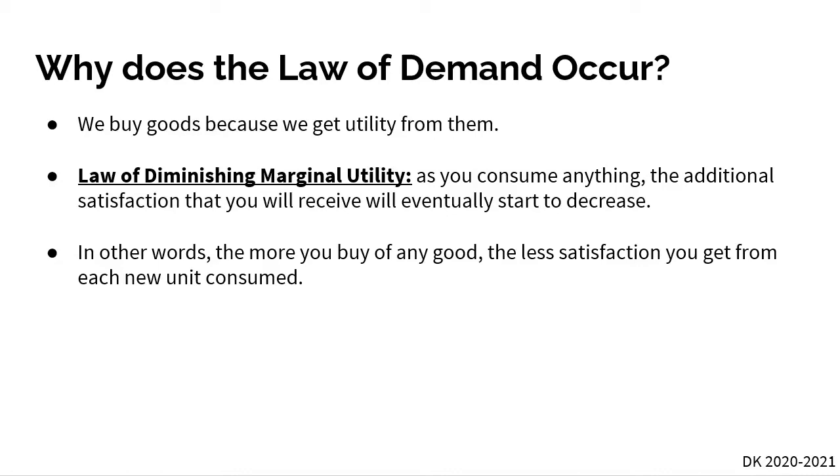Basically, all the law of diminishing marginal utility says is that the more you consume of something, the less satisfaction you're going to receive from each additional good that you consume, right? So the more I consume of marshmallows, that first bite of marshmallow, I'm going to get immense satisfaction. But by the 10th one, I'm pretty much going to get no satisfaction because I had my fill of marshmallow here. So basically, all this is saying is this last point here, right? The more you buy of any good, the less satisfaction you get from each new unit consumed, right? So the more you consume, the quantity demanded is going to decrease and decrease and decrease because you're getting less and less satisfaction.